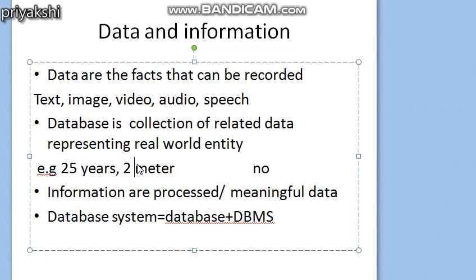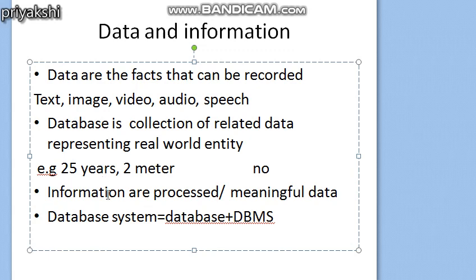As you can see in the university database, if I take the example of a faculty profile, it may include the name of the faculty, the date of joining, the educational qualification of the faculty, and so on. So all these data are related. But those two earlier data may not be related, because to be a database, it should be a collection of related data which represents some real world entity.